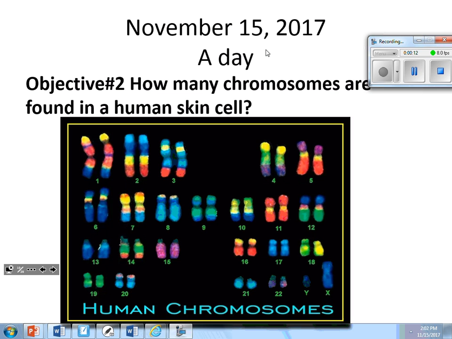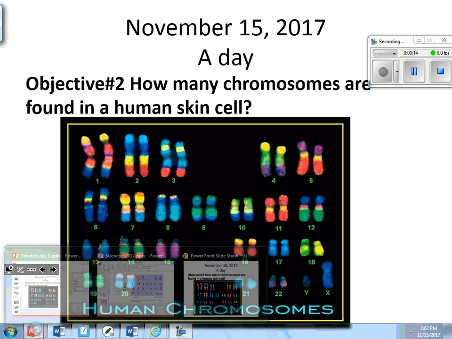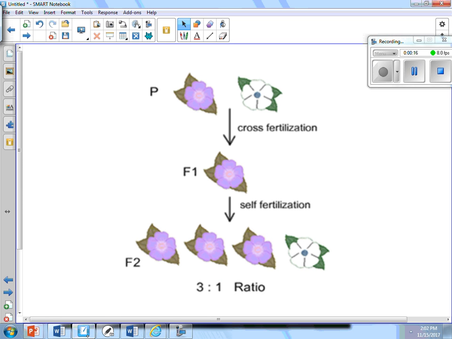Last night's homework was packet pages 2 and 3, and we're going to get ourselves onto this concept. This is Gregor Mendel's experiment. He was the father of genetics. Why did he become the father of genetics? Because he was actually the first person that figured it out. He didn't look inside a microscope. He didn't notice that we had genes, but he knew something was controlling our traits.